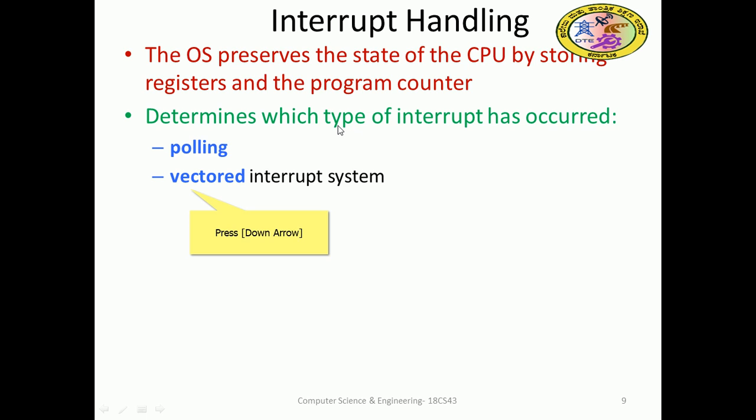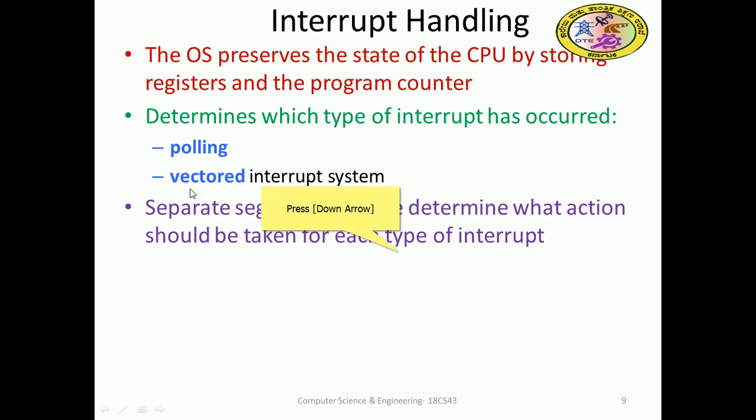So a vectored interrupt system is used. In a chunk of memory, the vector, all the addresses of the interrupts will be there. You need to know which interrupt has occurred and what its address is, and that address is available in the vector. From that address you can go to serve it.